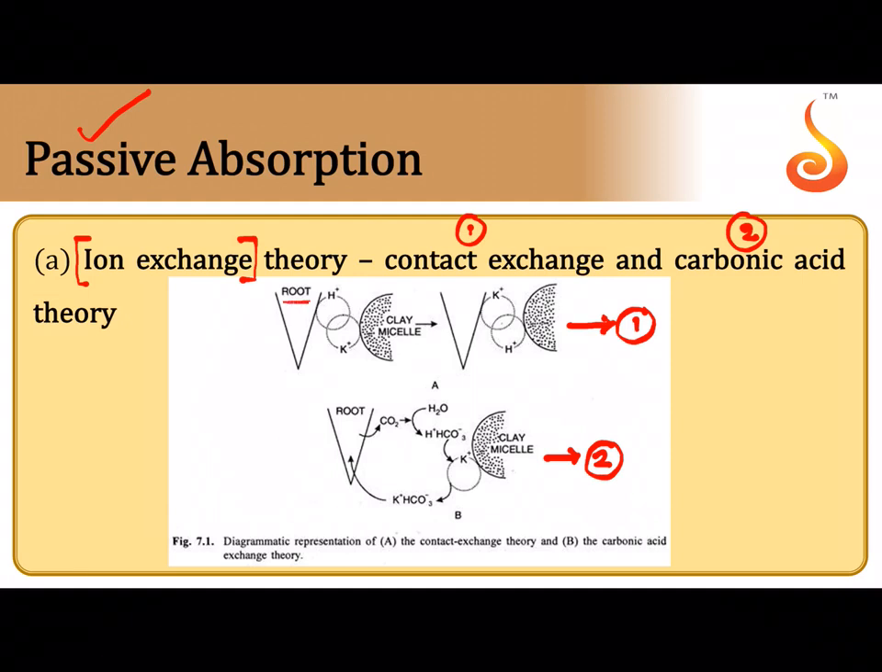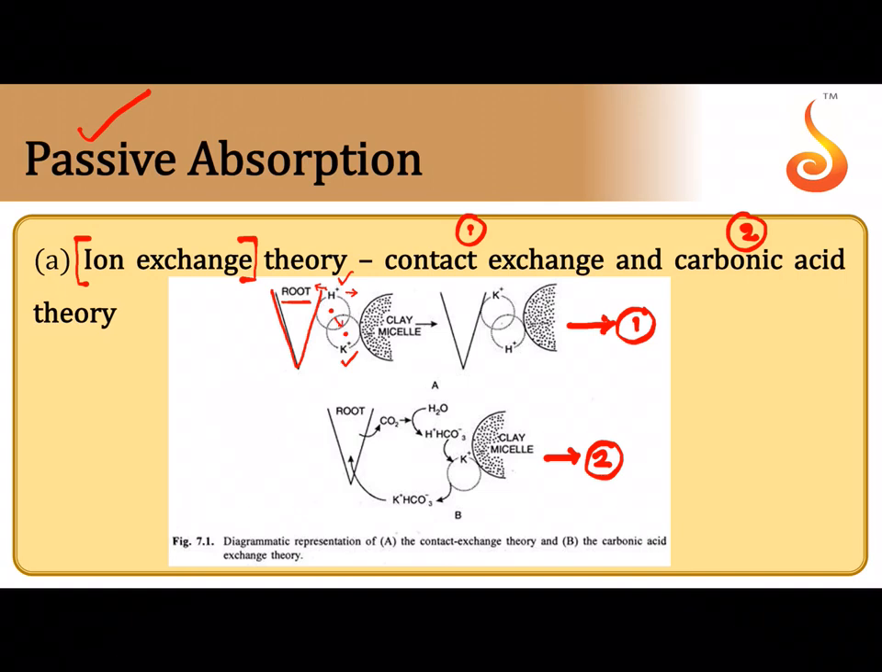Now see, in the contact exchange theory, on the surface of the root cell, consider it as a root cell, this is the cell wall of the root cell. On the surface of the root cell there is an H plus ion attached to it, that means it is adsorbed onto it. On the surface of a clay particle, called the micelle, there is a K plus ion. The ions are not stationary. They are constantly vibrating, oscillating to and fro. This circle represents the oscillation volume of each of these ions: the oscillation volume of H plus, and the oscillation volume of K plus.